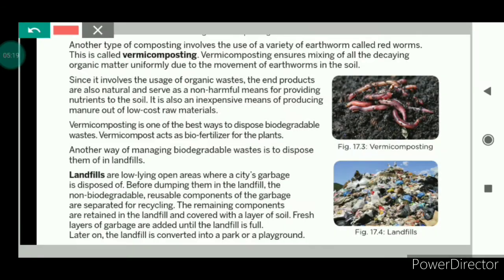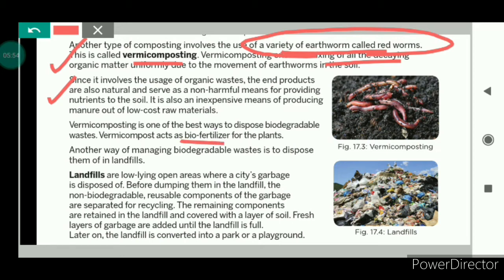Vermicomposting is another method for the disposal of biodegradable waste. In the vermicomposting method, red worms are added in the compost pit. These red worms ensure that the decaying matter is mixed uniformly, and the earthworms also fasten the process of composting. In vermicomposting also, the end product is manure, which is a biofertilizer. It increases the fertility of the soil, and it also supports the better growth of the plants.